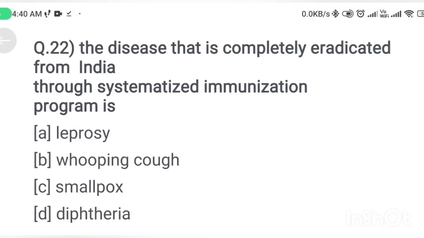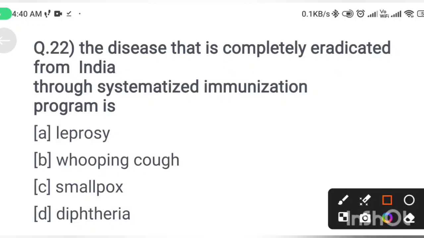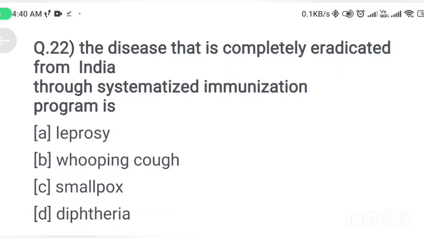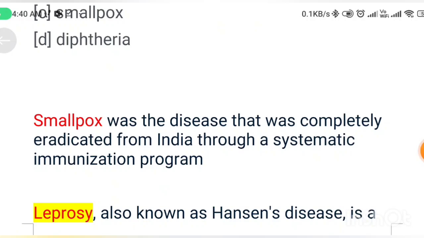The disease that is completely eradicated from India through systemic immunization program is option A, leprosy; option B, whooping cough; option C, smallpox; option D, diphtheria. Correct answer is option C, smallpox. Smallpox was the disease that was completely eradicated from India through a systemic immunization program.